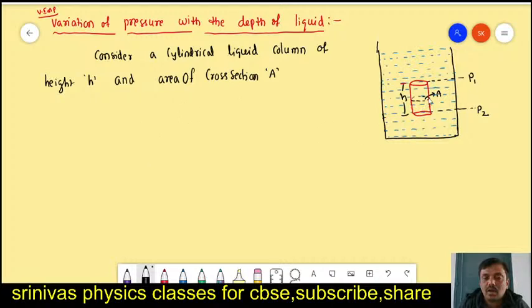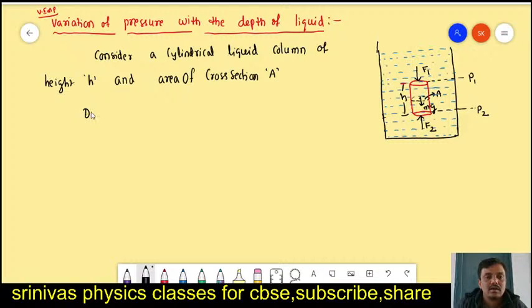Now what are the various forces acting on the liquid column? On the upper side the force will act downward, that force is F1. On the lower side the force that will act is F2. The weight of this liquid column acts in the downward direction, that is mg. This liquid is at rest, right?